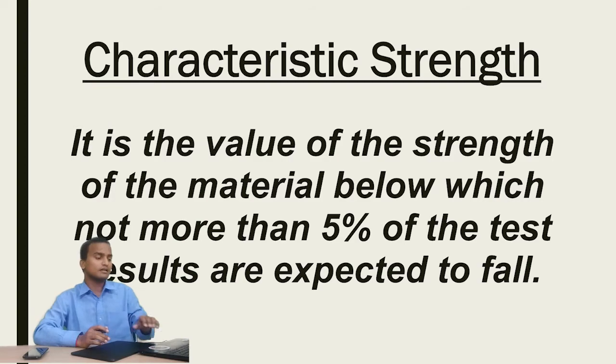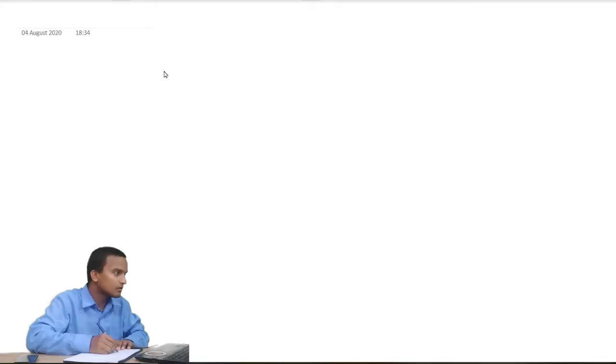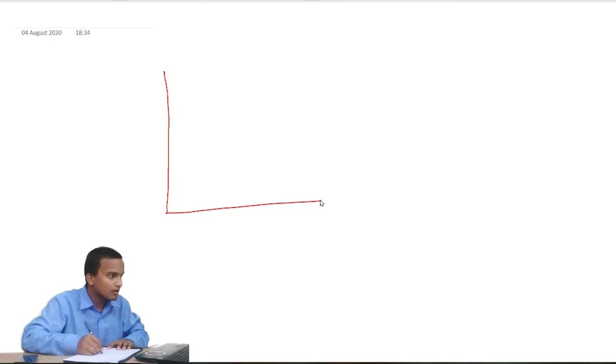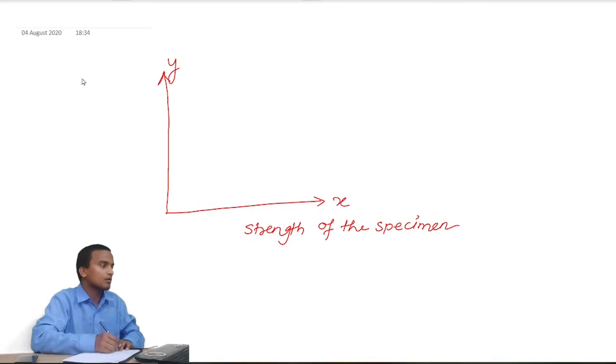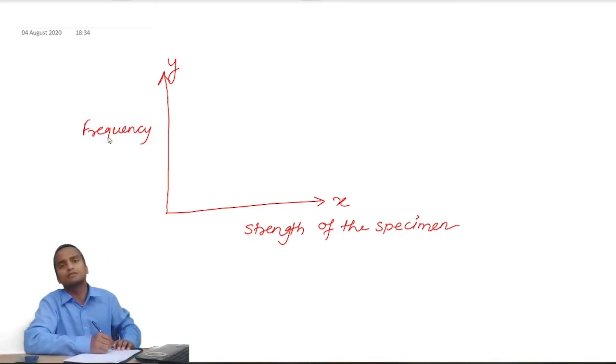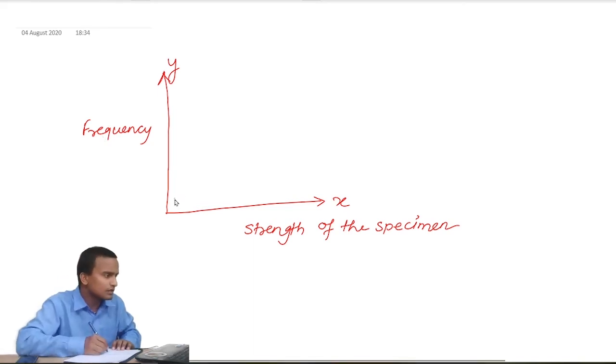So let us understand it by a graph. There are two axes. This is the x axis and this is your y axis. On the x axis we keep strength. On the y axis we will keep frequency. Frequency means the number of times that a result has occurred. So the graph looks like this.